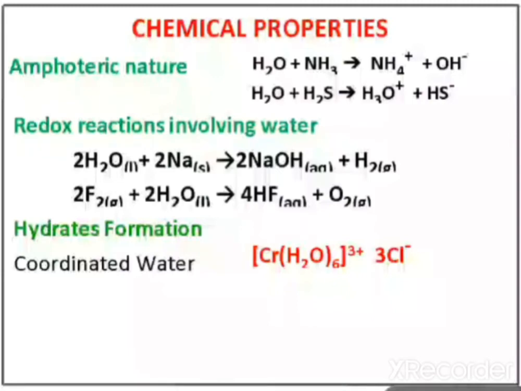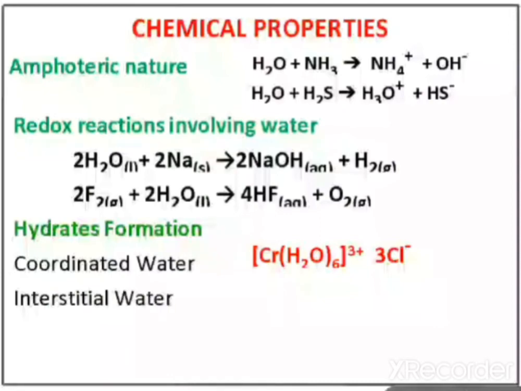It's a coordinate compound actually. Water is forming as a ligand and it is making a bond with chromium. So this is a coordinated compound, and the main character of coordinated compounds is that these compounds are written inside the square bracket. Okay, these are coordinated compounds, or this water is coordinated water.